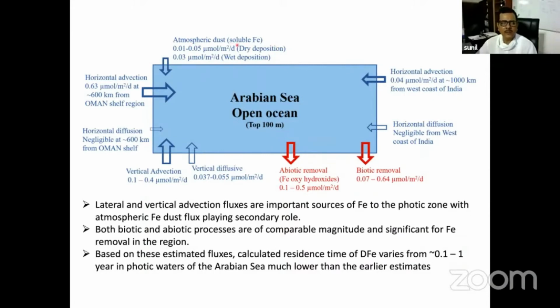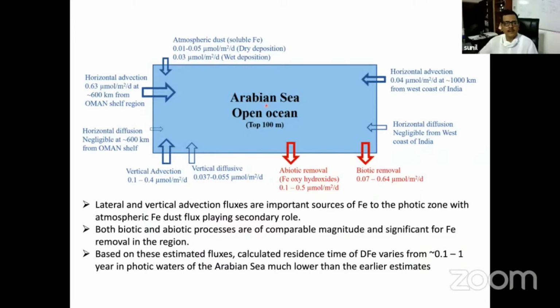If you take a certain solubility of the iron in dust and the dry deposition fluxes, the iron flux is about 0.01 to 0.05 micromole per meter square per day for dry deposition, based on our calculation. The wet deposition is also very important, and that is almost 0.03 micromole per meter square per day. This is in the Central Arabian Sea we are talking about.